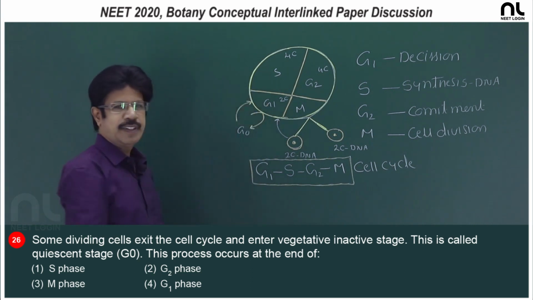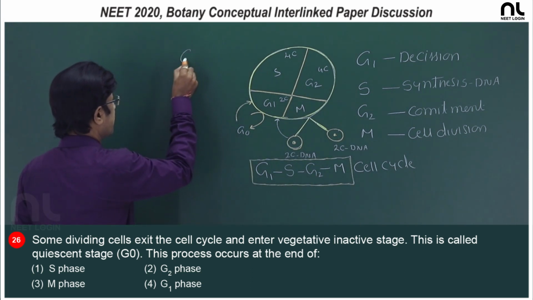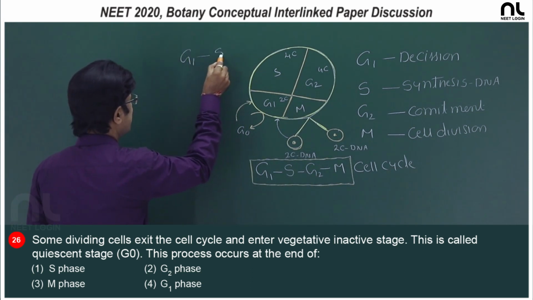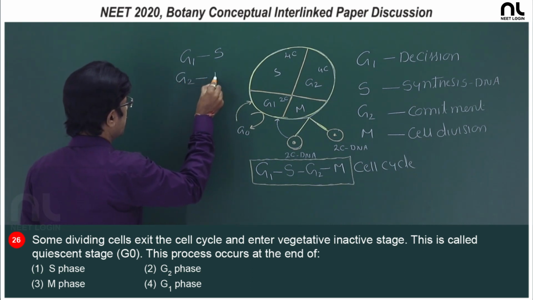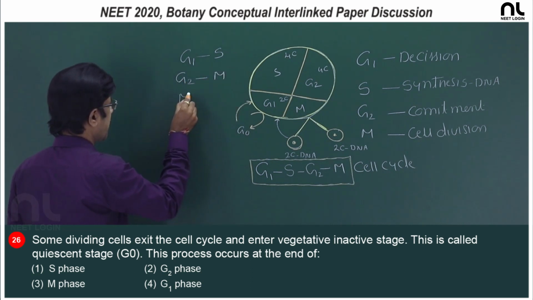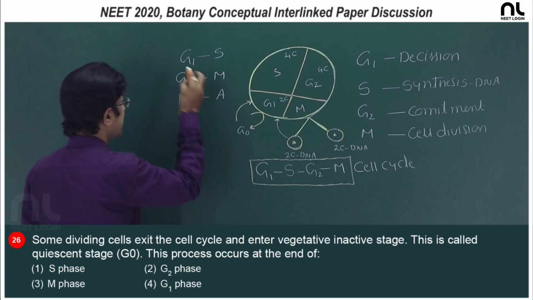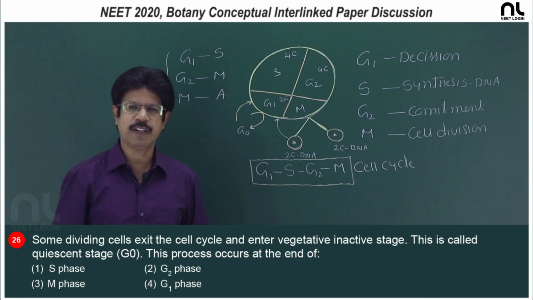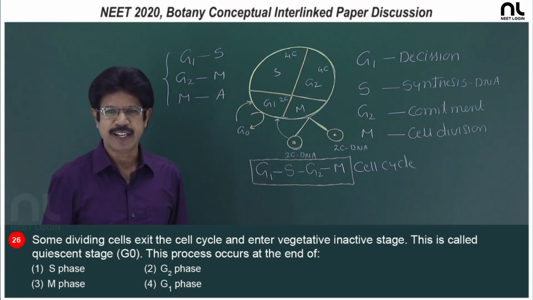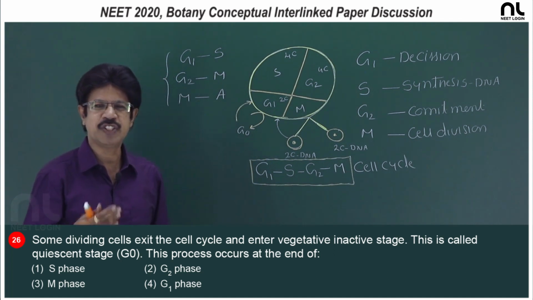In case of the checkpoints, there is the G1 S checkpoint, the G2 M checkpoint, and the metaphase anaphase checkpoint. There are 3 checkpoints, which assess whether the conditions are favorable for division or not.